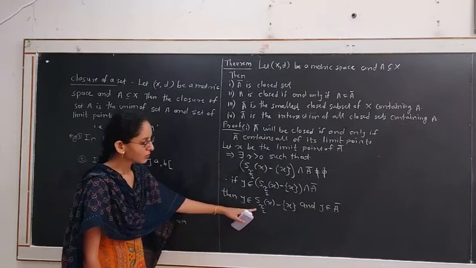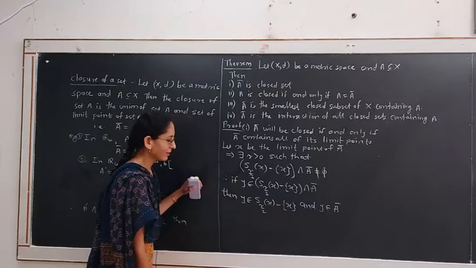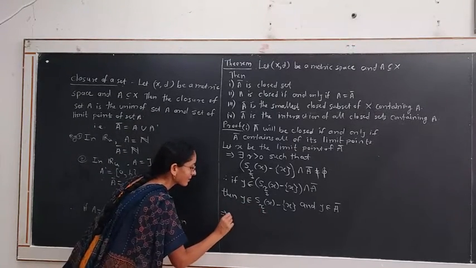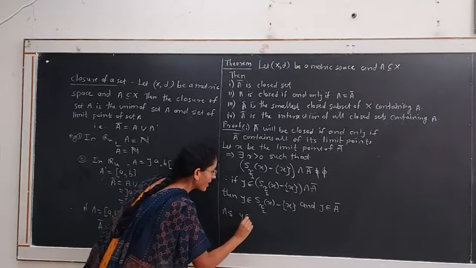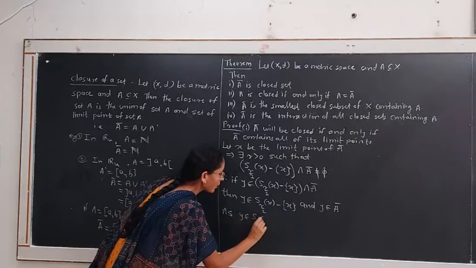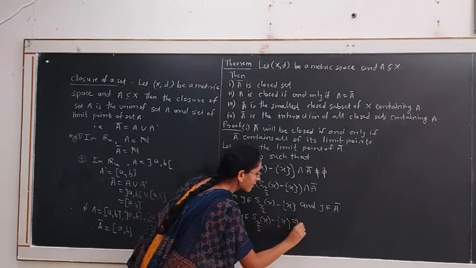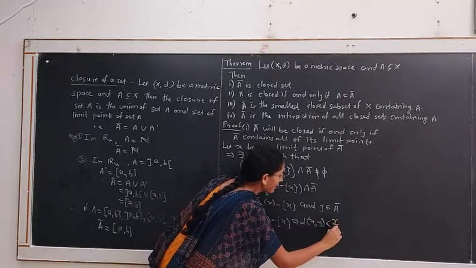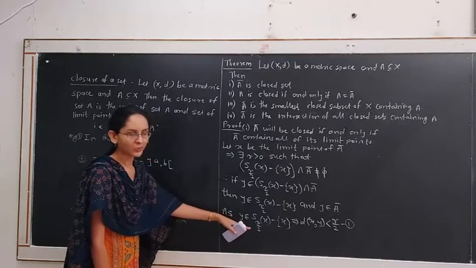As y belongs to this sphere whose center is neglected, by definition of open sphere, the distance d(x,y) is strictly less than r/2. This is the first equation, by definition of open sphere.